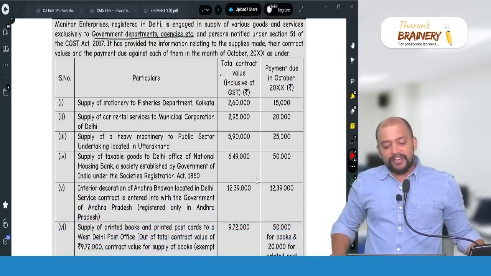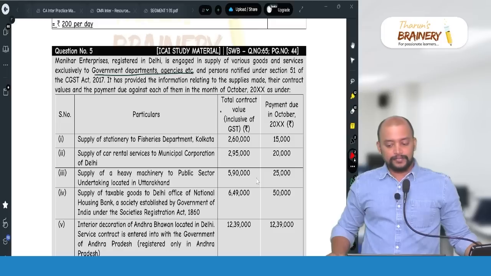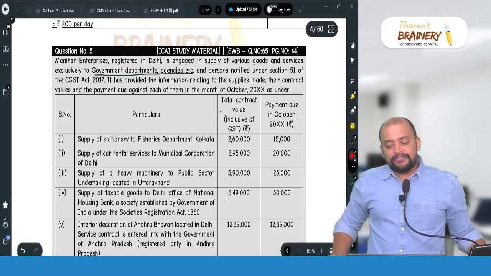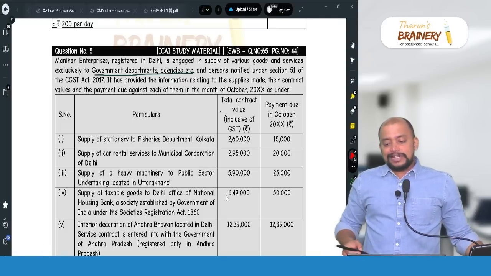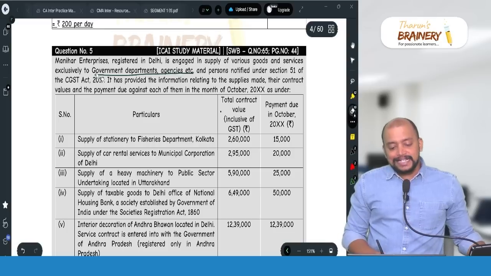Then question number 5. Question number 5 is on page number 44. This question is related to TDS.